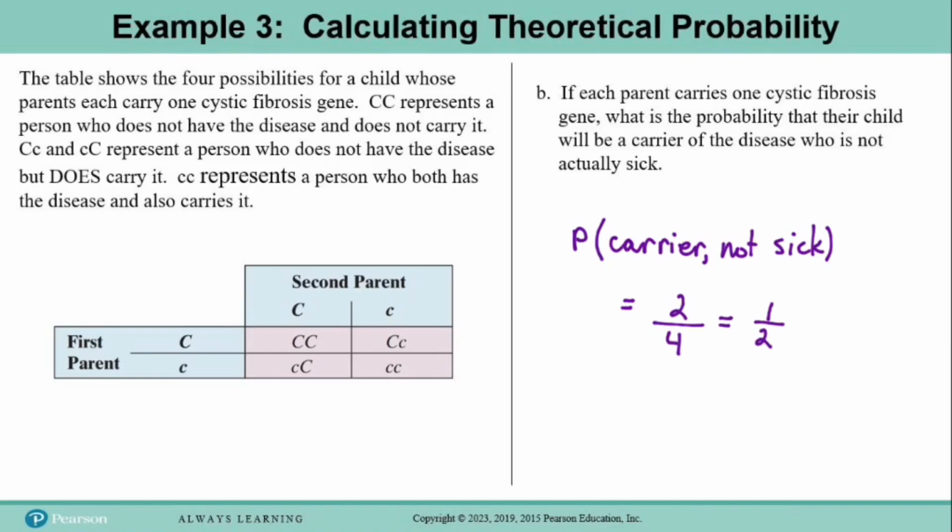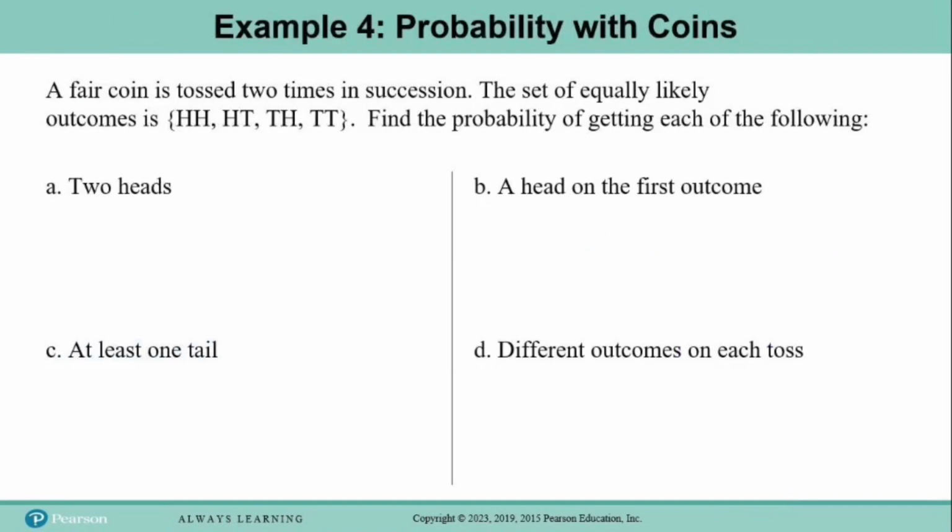And here we are at example 4, and so we're going to work with coins now. We've had dice, we've had cards, now we've got coins. And this is still theoretical probability because when we toss a coin, all outcomes are known. It's either heads or tails, and both outcomes are equally likely. So theoretical probability works great here. And the problem says a fair coin is tossed 2 times in succession. The set of equally likely outcomes is heads, heads, heads, tails, tails, heads, or tails, tails. Find the probability of getting each of the following results.